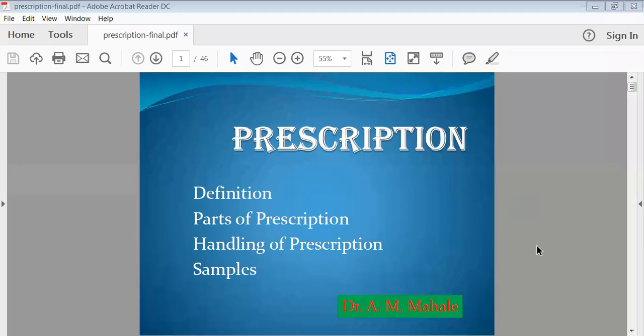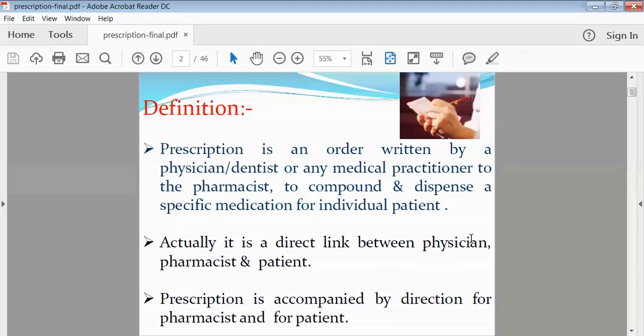Now, what is meant by the prescription? Then, what are the parts of that prescription? Then, how to handle that prescription and samples of that prescription. Under your prescription, the definition. So, everybody has seen the prescription.